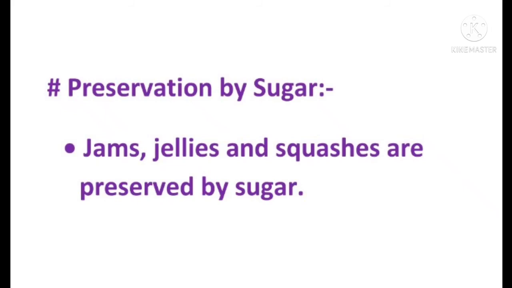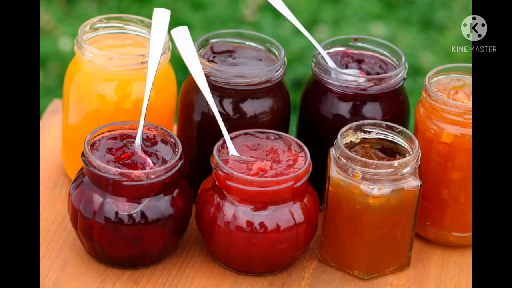So here are the images of jams, jellies and squashes. Jams and jellies are preserved by sugar, so the microbes don't affect them and you can use them for a longer time.